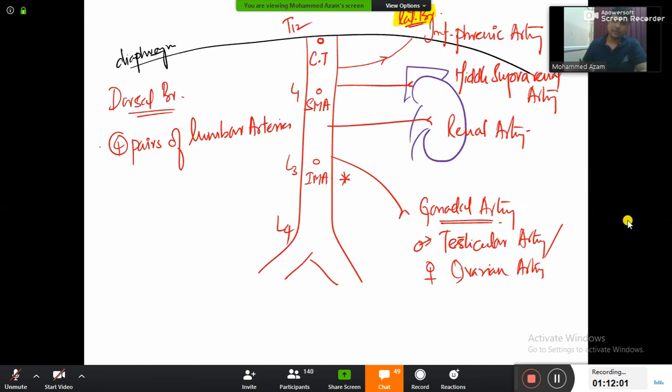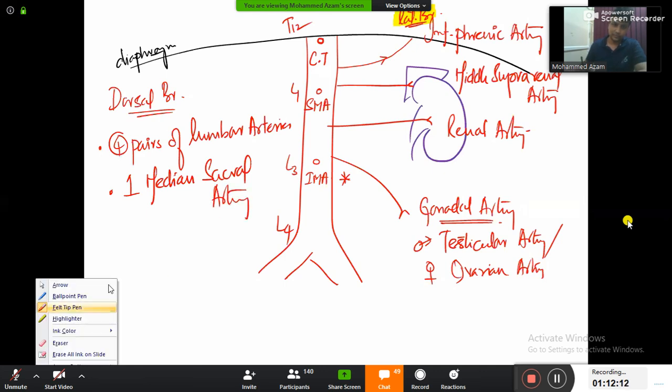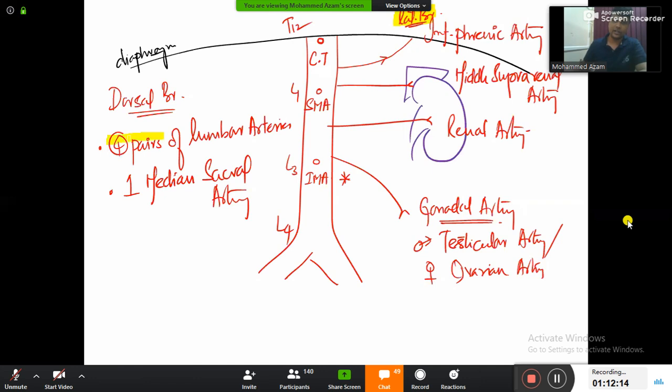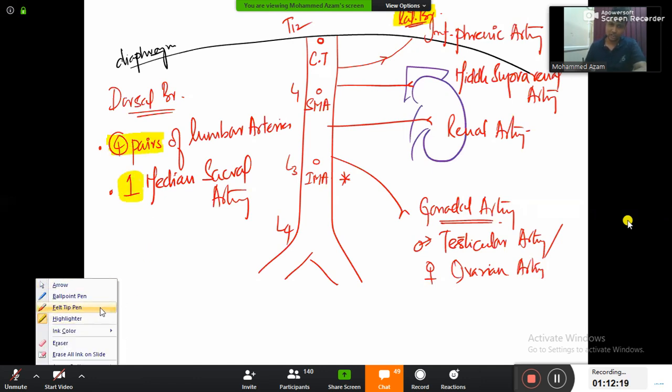Dorsal branches behind will be 4 pairs of lumbar artery, and then there will be only and only one median sacral artery. Okay, so be careful. There are totally 4 pairs of lumbar artery, and there will be only and only one median sacral artery. Finish.